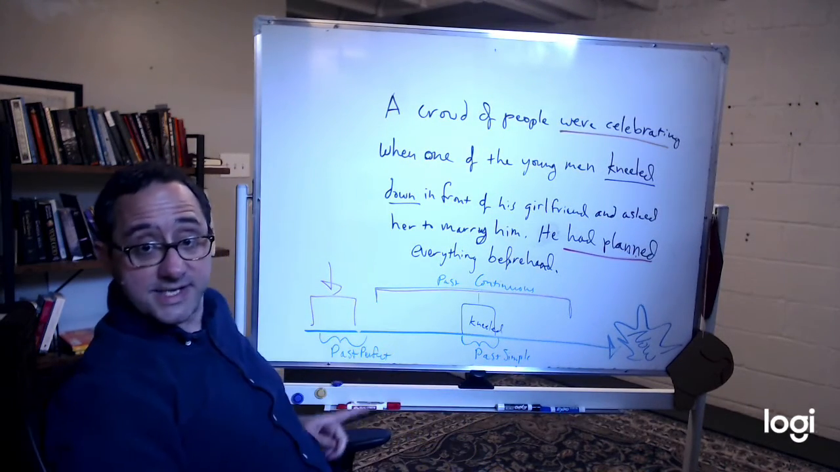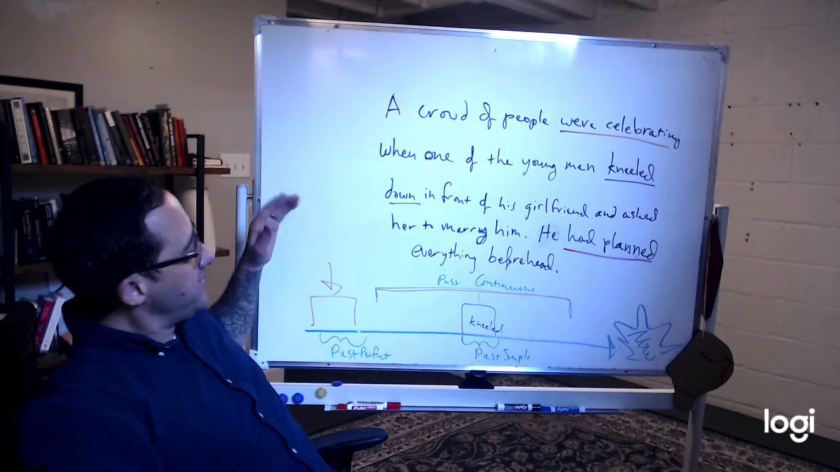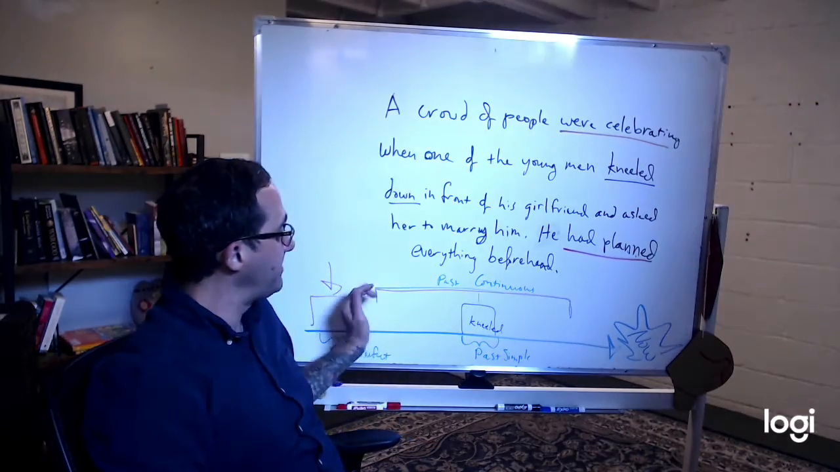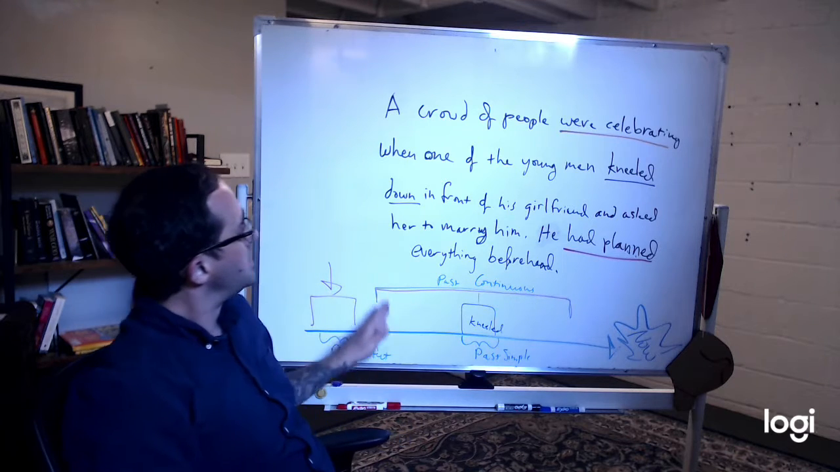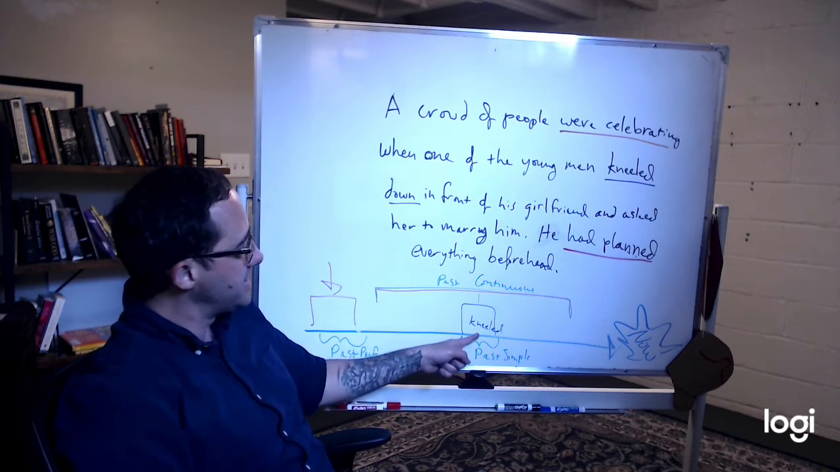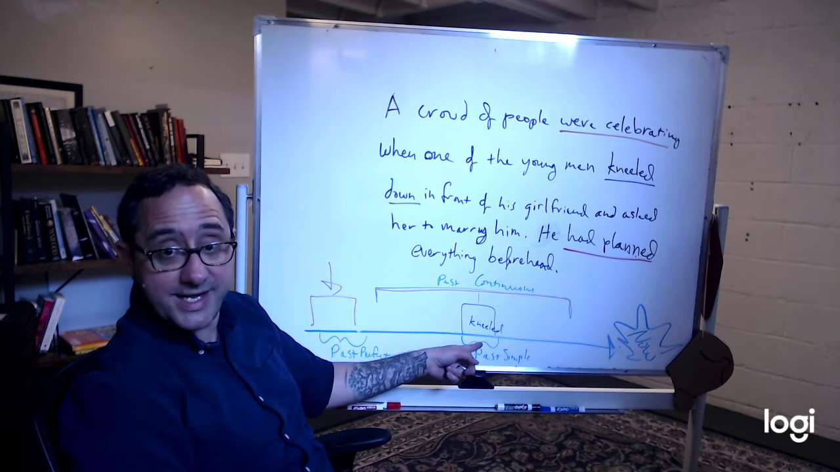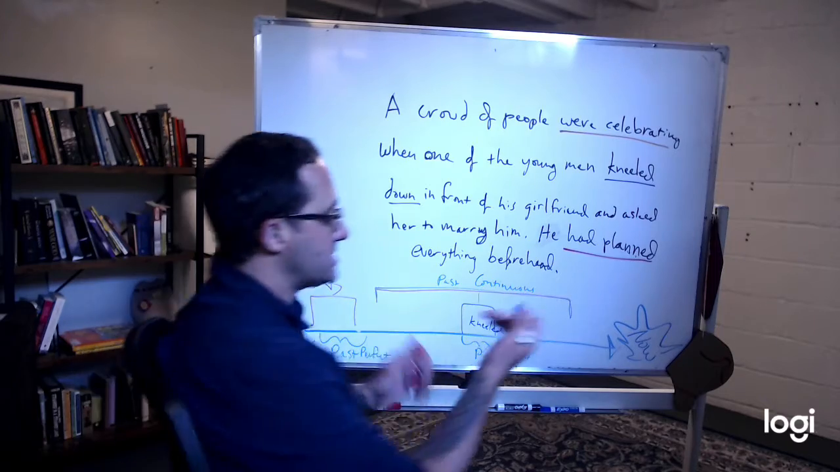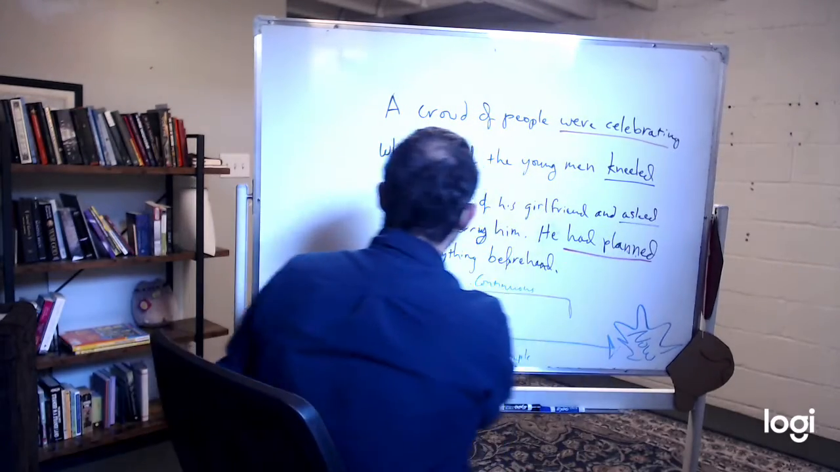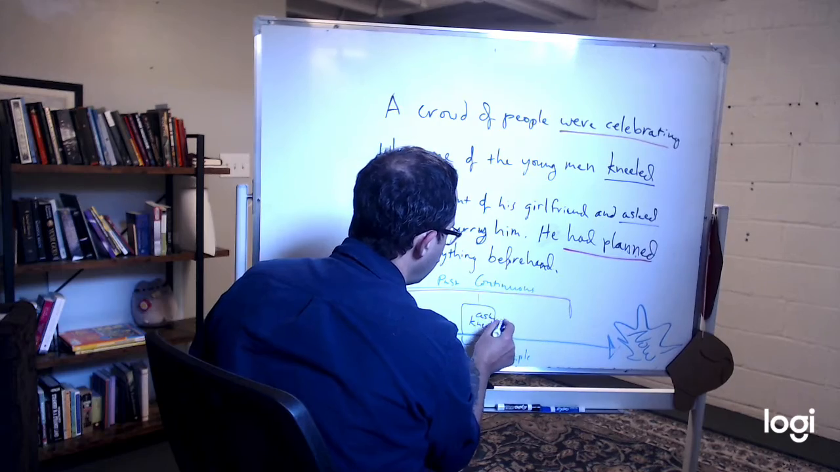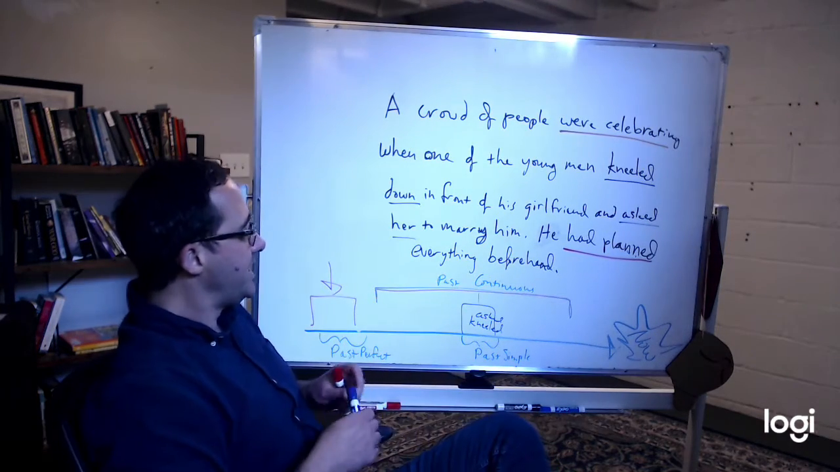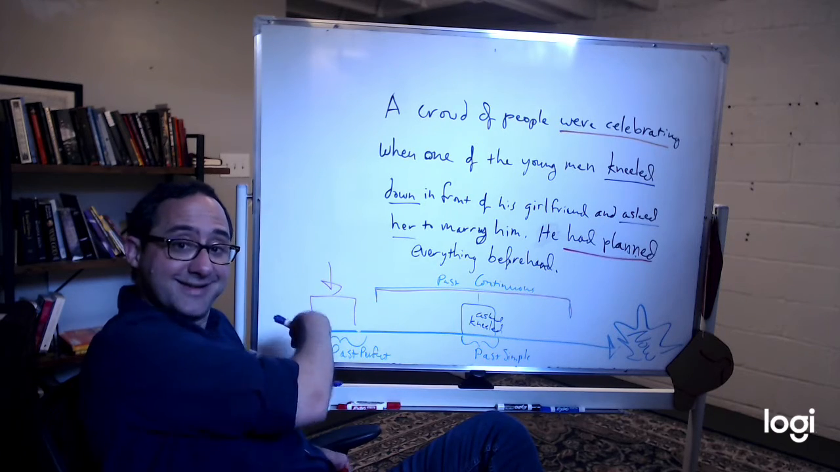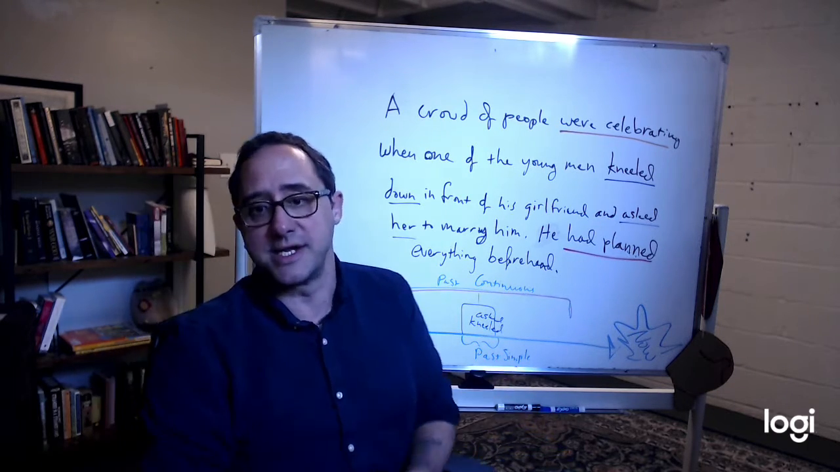So let's follow this now. A crowd of people were celebrating. Here's now. We're talking in the past. A crowd of people were celebrating when one of the young men kneeled down. Past simple. It's right here he did it. He kneeled down in front of his girlfriend and he also asked her to marry him. He had planned it beforehand. See where it is? It's before that.